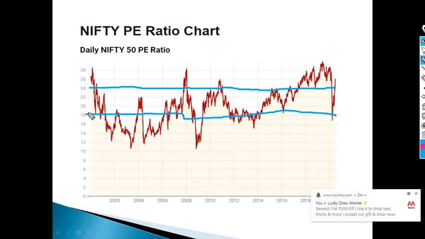You can observe it consistently. Around 2002 it went to around 16, 18, 14, then again it was back within 2004 to 22, 23, then again it fell in 2003 to 14, 16, and then it again went back. You can see this consistency.